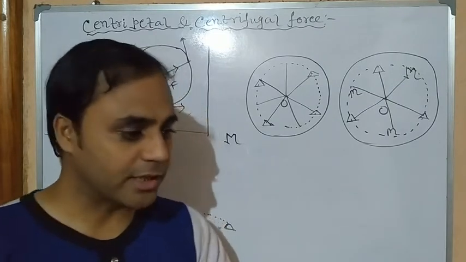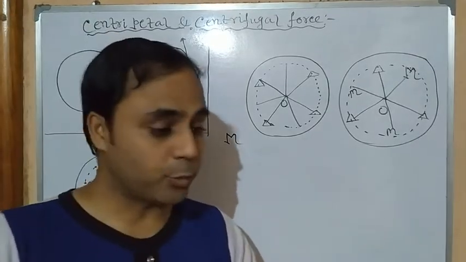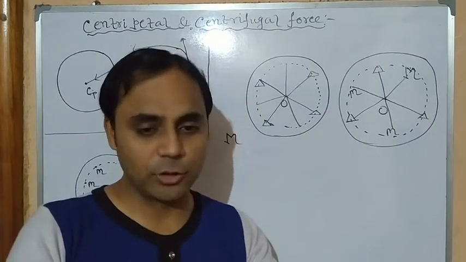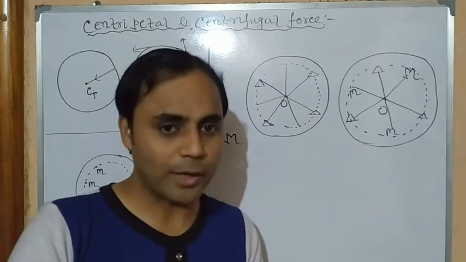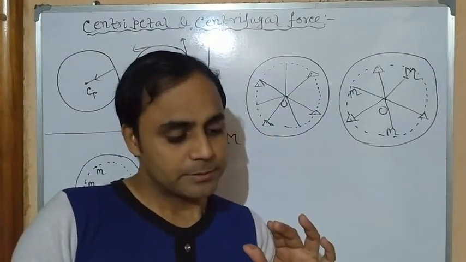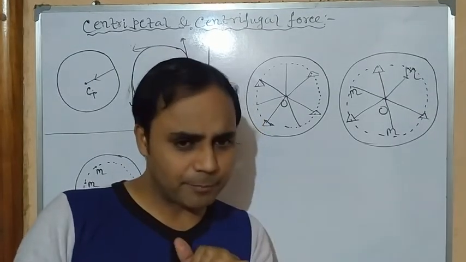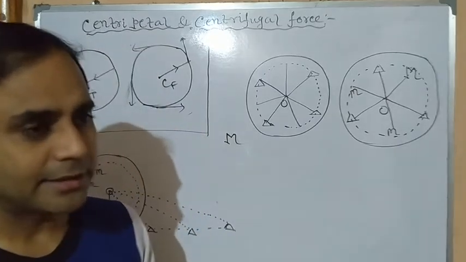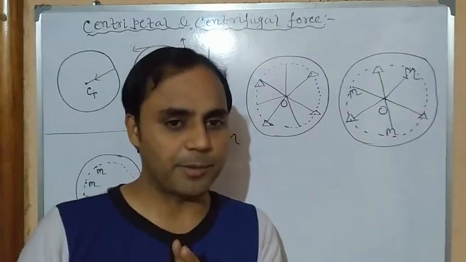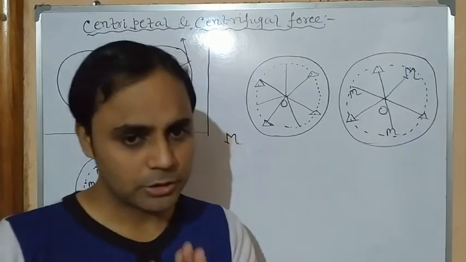If somebody wants to incline more, it has been seen that while taking a U-turn, if we incline so much, then there is always a risk of turnover, that is skidding, that is falling down. Why? Because when we incline so much, the point of contact between the tire and the road becomes very minimal, becomes less, and in that case it is not enough. It cannot supply the necessary centripetal force for taking the U-turn, and then it may lead to turnover.